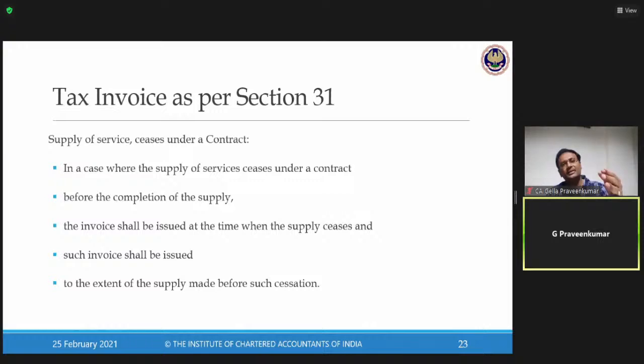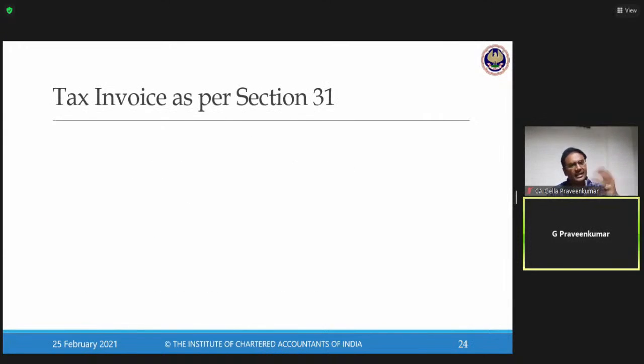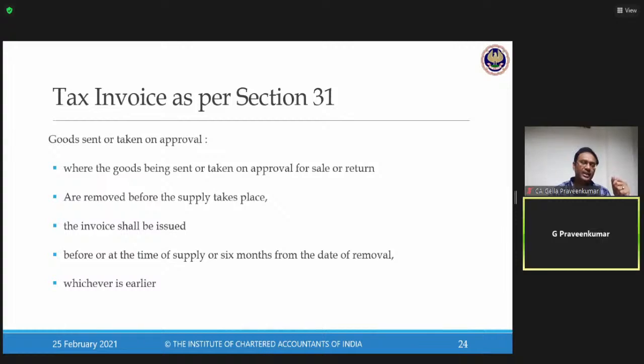So when there is a termination of contract before completion of service, this section says, whatever portion of service is completed, please raise a bill. That is something which everyone will take care of. Now, there is one provision called goods sent or taken on approval. I'll give an example for this provision.